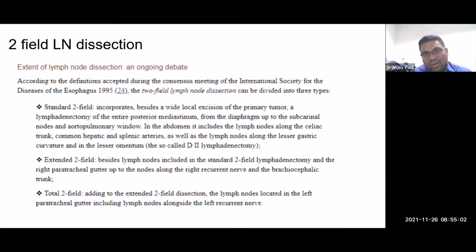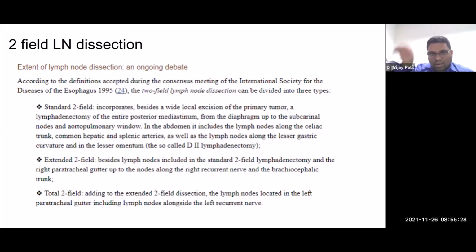So what is this 2-field? 2-field is nothing but you dissect the entire posterior mediastinum, that is from the diaphragm up to the subcarinal nodes and the aortopulmonary nodes. If you have abdomen involved, you dissect along the vessels of the first branch of the aorta in the abdomen, that's the celiac artery, the celiac trunk, and its major branches, that is the common hepatic, the splenic, and the left gastric.